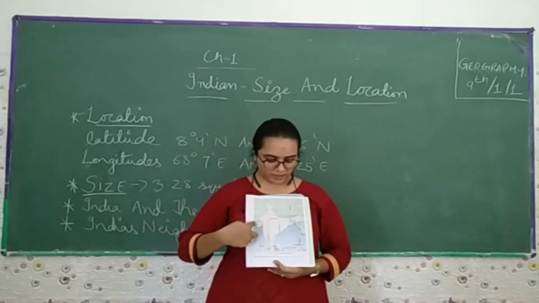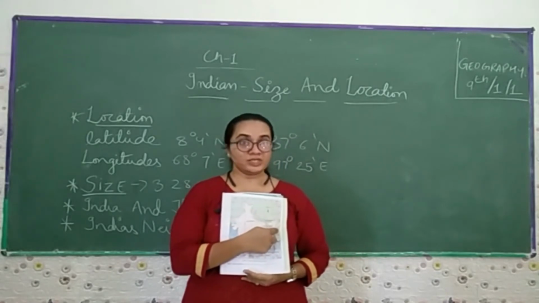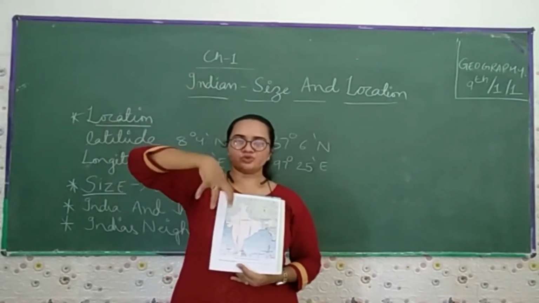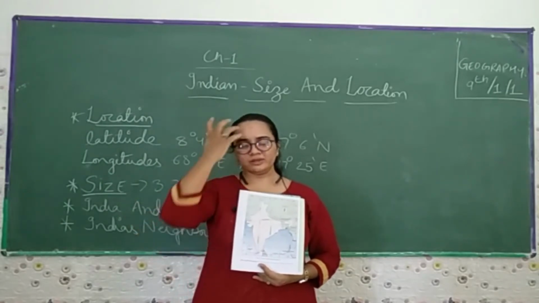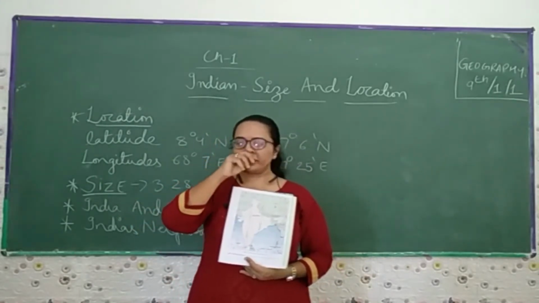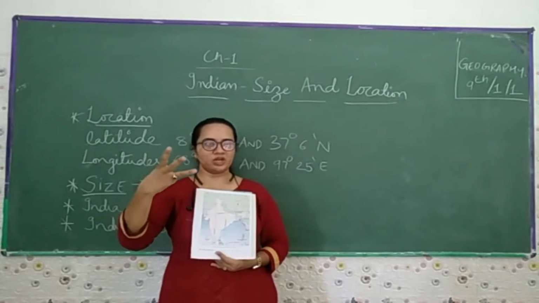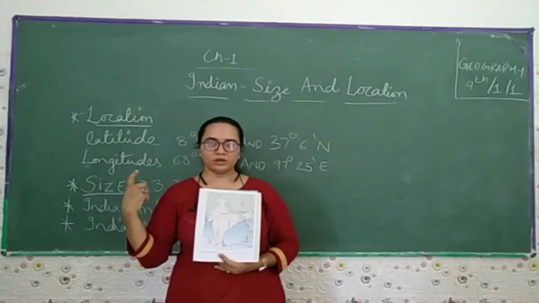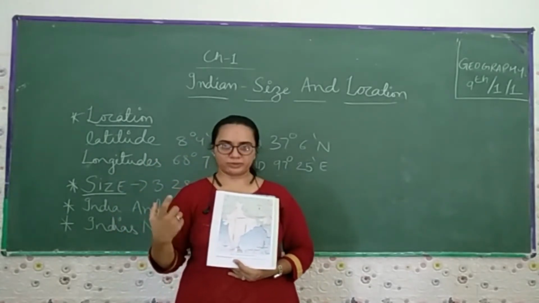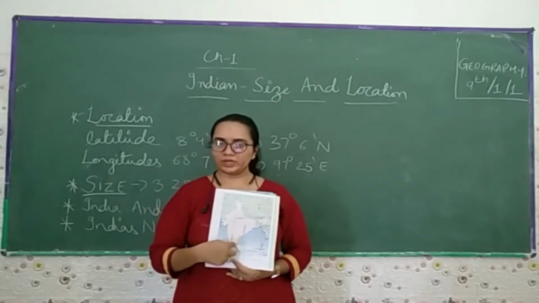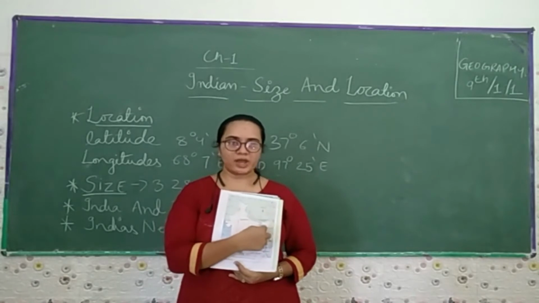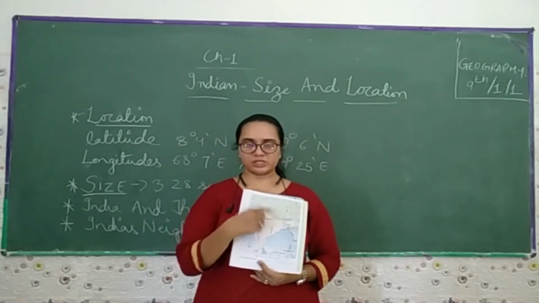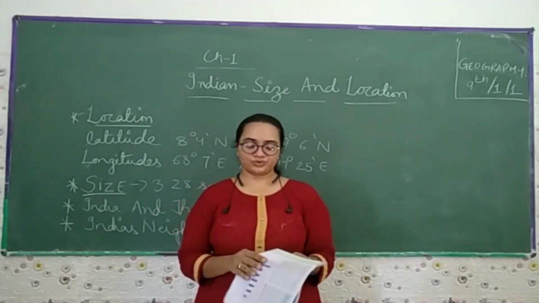So this is the tropic of Cancer line, where the direct sun rays come over India. I think you have read in class 6 about this. What were the three major lines which we have drawn over our globe? The tropic of Cancer, then the equator, then the tropic of Capricorn. So the tropic of Cancer passes through India from Gujarat till the northeastern part of our country.